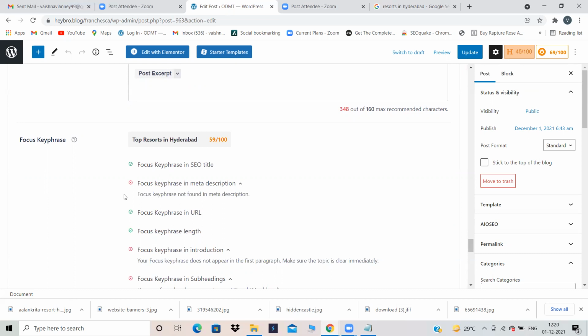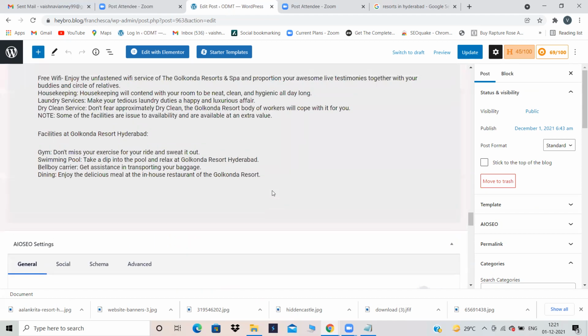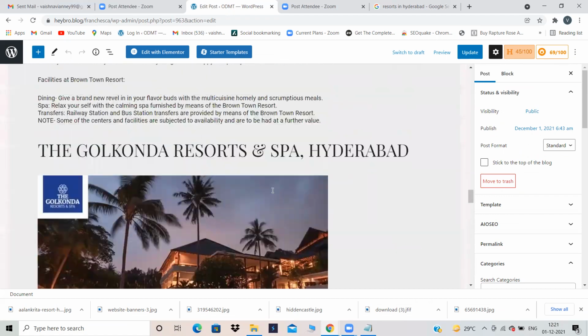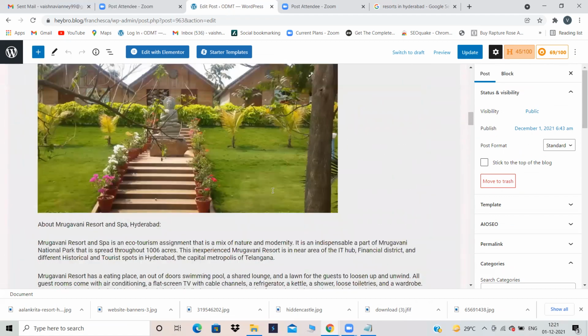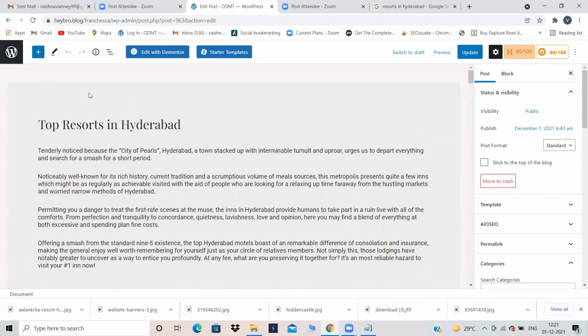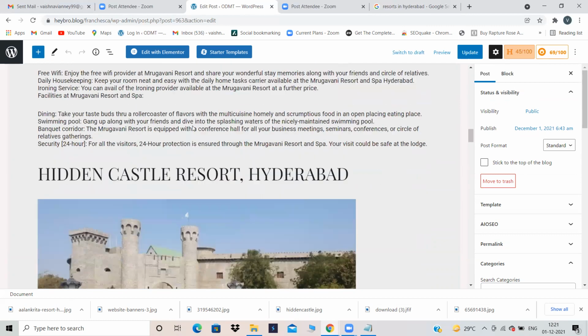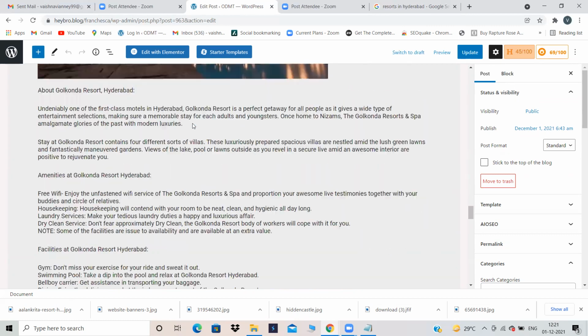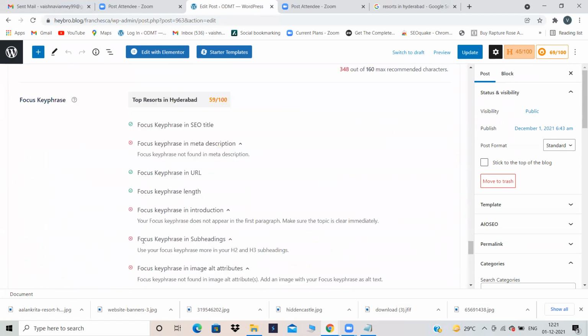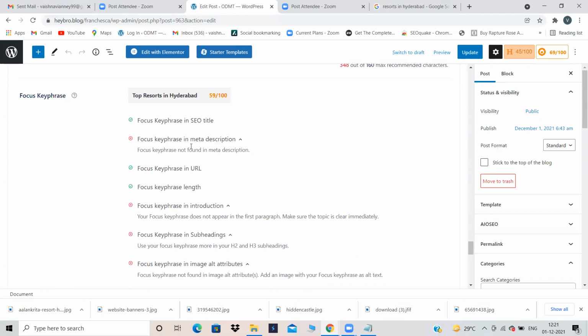Then it will tell you what to do and what not to do. So, focus key phrase in your SEO title. It is telling me to insert this focus key phrase in my SEO title. Can you see this? I have already inserted it, right? My title of the blog is the same, so no need to change that. It is already checked, so keep it as it is.